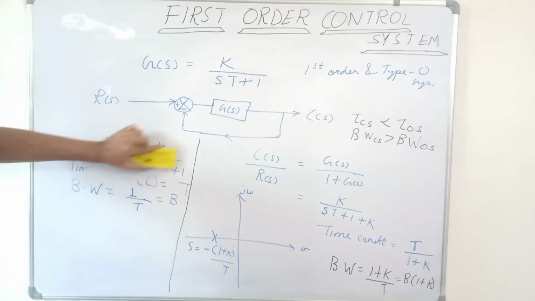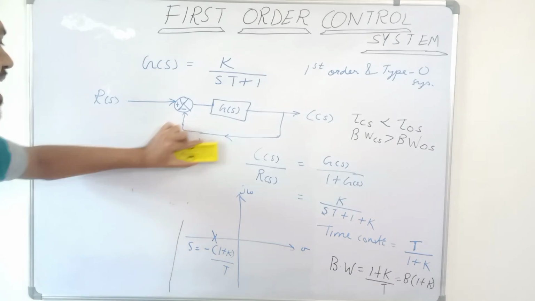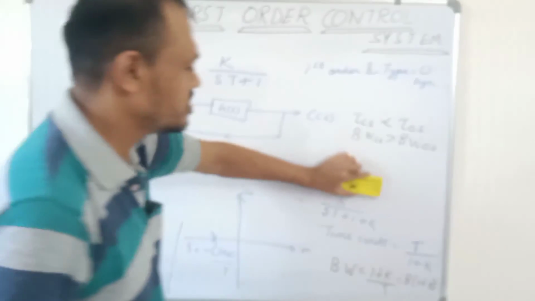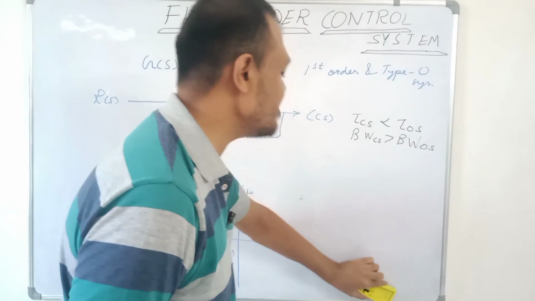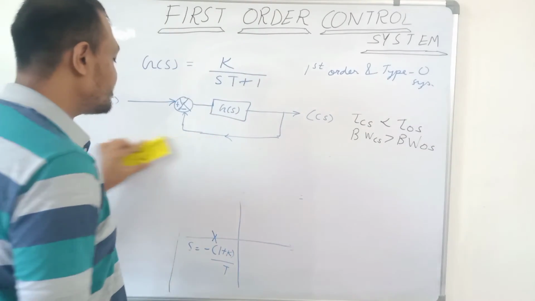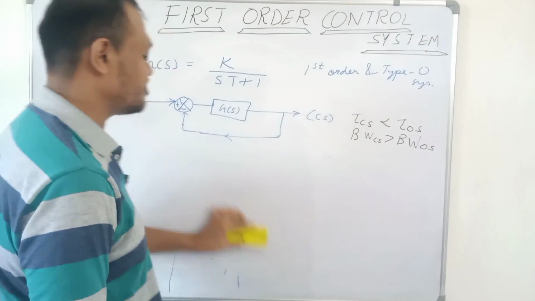So these are some of the basics for time constant and bandwidth of a first order system. A first order system cannot be overdamped, critically damped or underdamped, because there is no damping for a first order system.